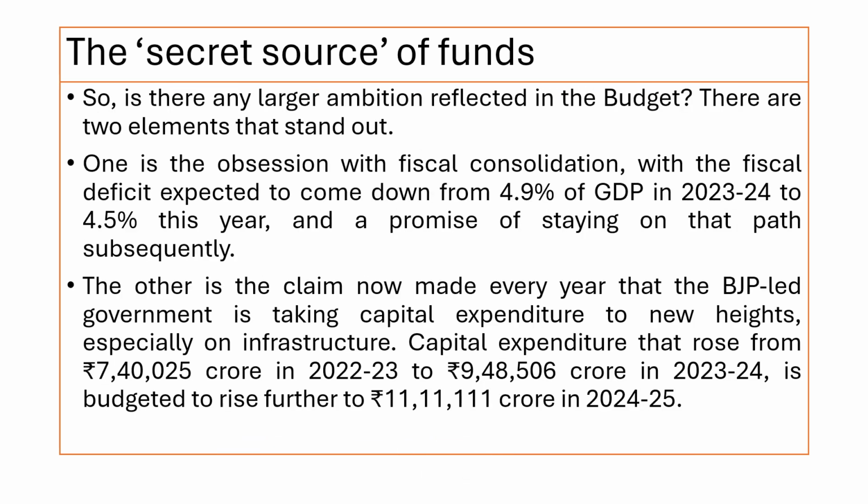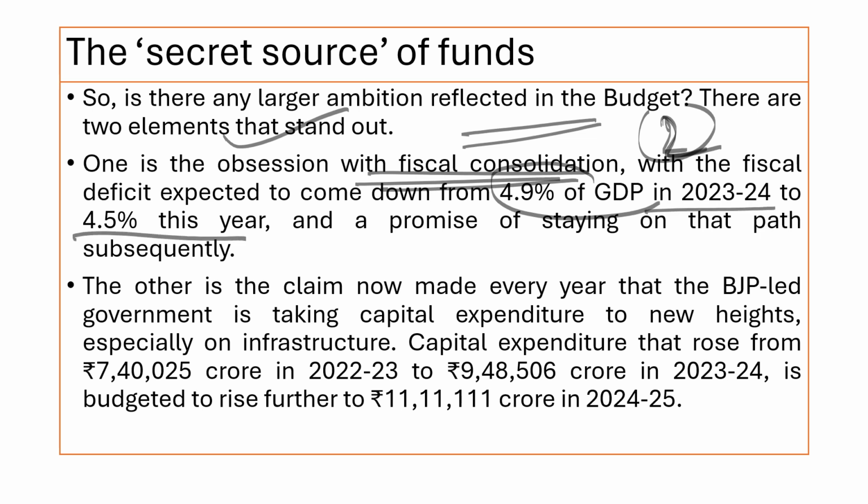How will the government get funds? What is the secret source of funds? The large ambition reflected in the budget, how are they going to cater to it? So they are going to cater through two elements. First thing is through fiscal consolidation. The budget majorly dictates two things. One is fiscal consolidation. The fiscal deficit is expected to come down from 4.9% of GDP in 23-24 to 4.5% this year. So this is a good achievement. How this has been achieved, we'll discuss shortly.